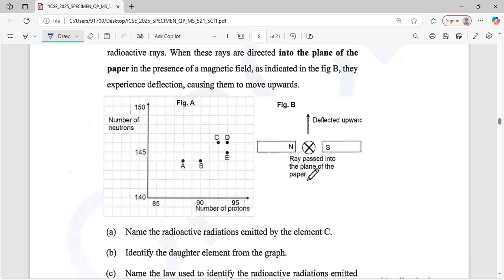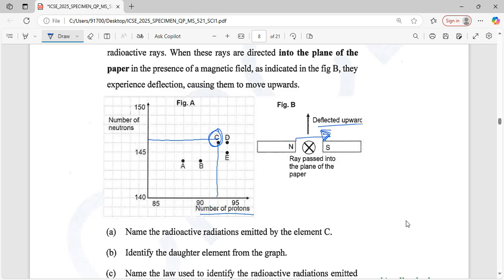Okay, there is a given diagram. Name the radioactive radiation emitted by the element C. First you know the graph. Okay, first there is an application. Name the radioactive radiation emitted by the element C. In the case of the radioactive element C, the rays are deflected upward, and that is N and S. So that means the radioactive radiation goes in this direction.